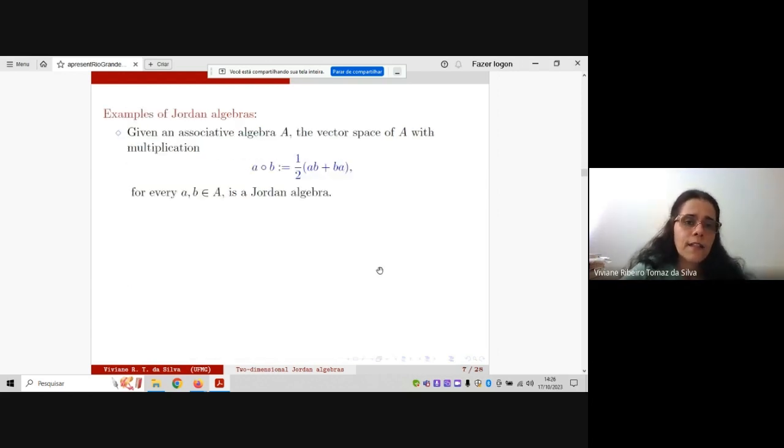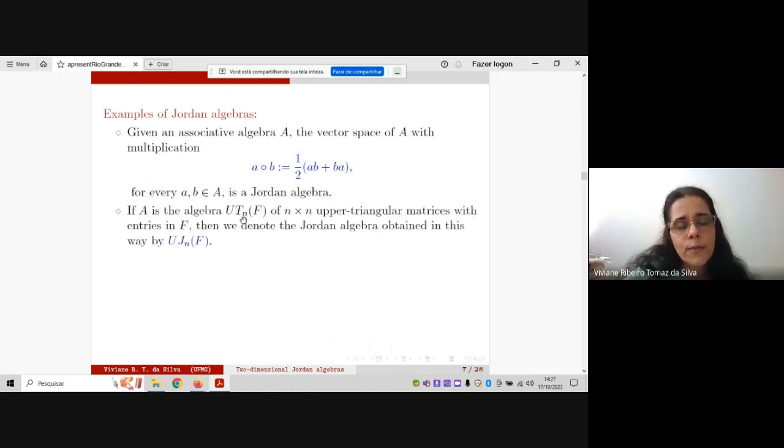And an important example of a Jordan algebra is this: if you have an associative algebra A, then the vector space of A with this multiplication here is a Jordan algebra. For instance, if you focus on UT_n(F), upper triangular n by n matrices, then if you take this associative algebra with this product, it is a Jordan algebra, and you denote this algebra by UJ_n(F).